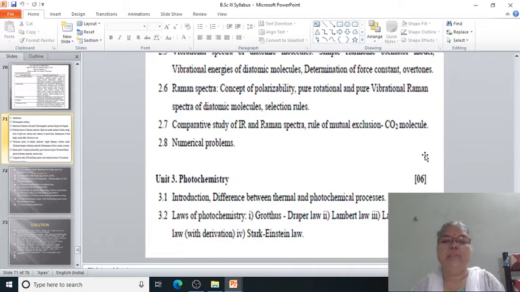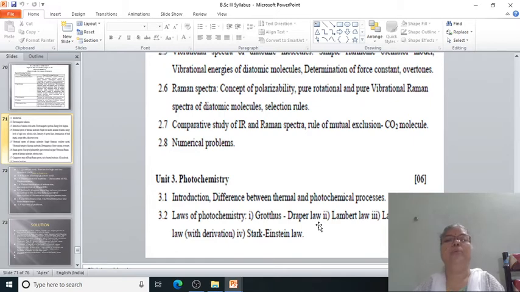Introduction, difference between thermal and photochemical processes that yesterday you have studied. Then today's lecture we are going to see in detail the laws of photochemistry, and all of you know there are four laws of photochemistry. The first law of photochemistry is the Grotthuss-Draper law, and the second law of photochemistry is Einstein's law of photochemical equivalence.